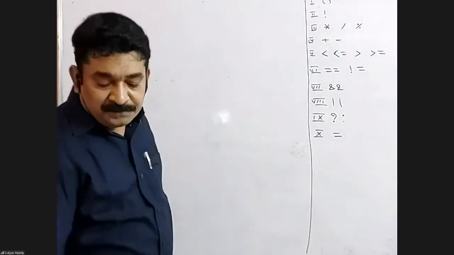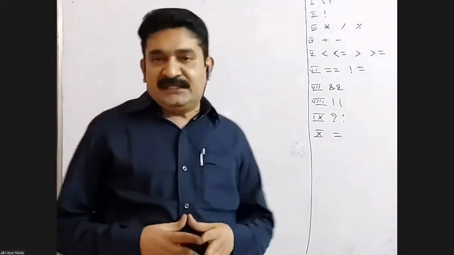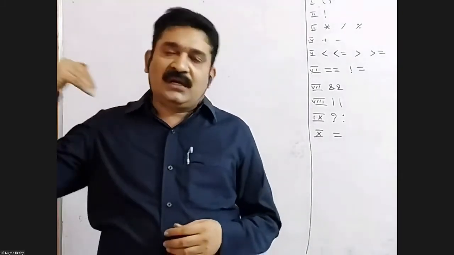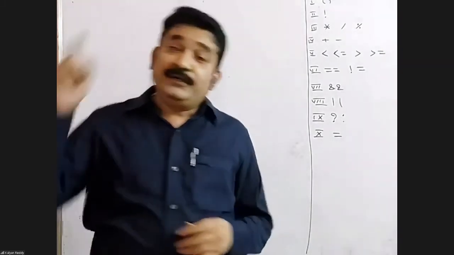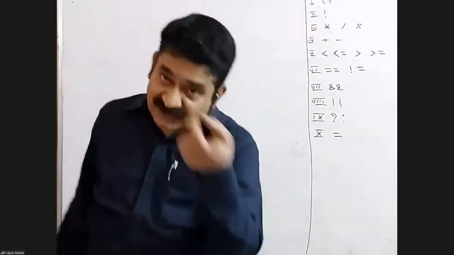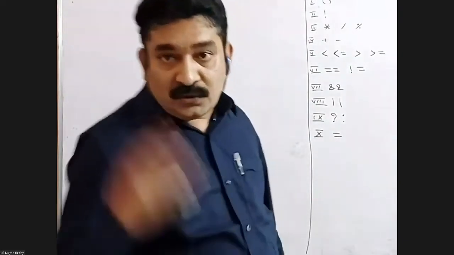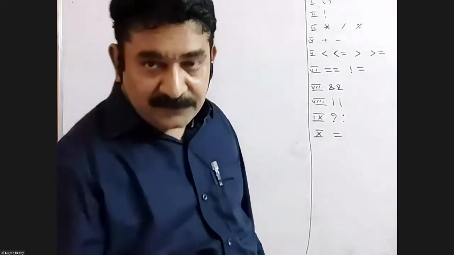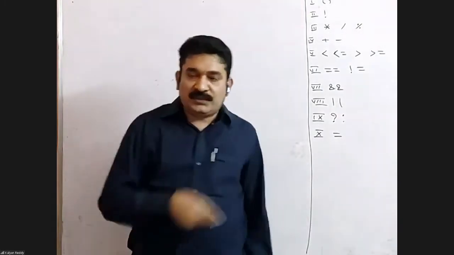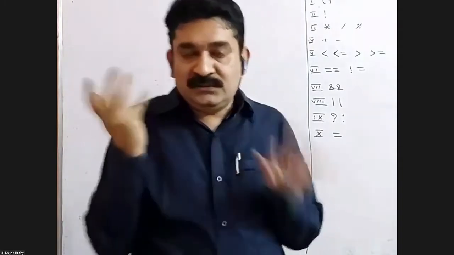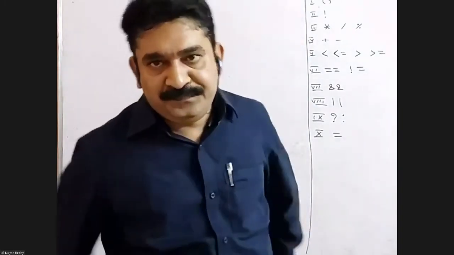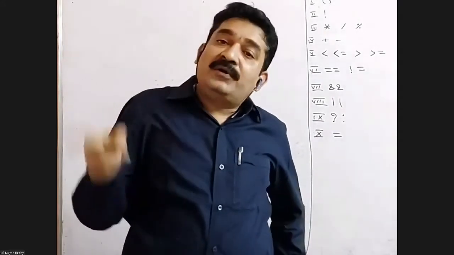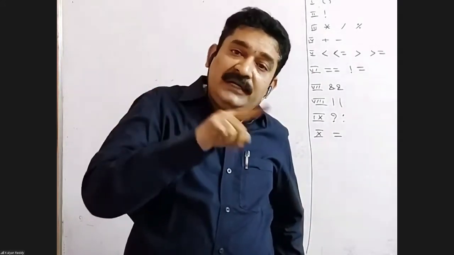According to maths, the terminology is arithmetic operators, relational, logical, like this. Whereas according to number of arguments, my first class, all operators are divided into three categories: unary, binary, ternary. Only one argument means unary, two means binary, three means ternary. According to maths: arithmetic, relational, logical. According to number of arguments: unary, binary, ternary.